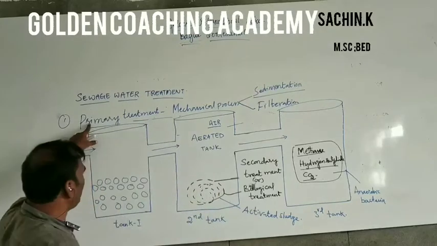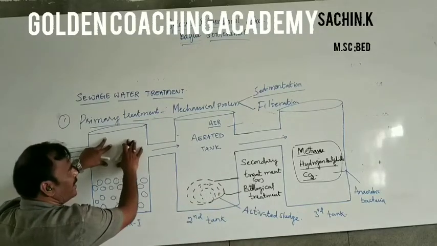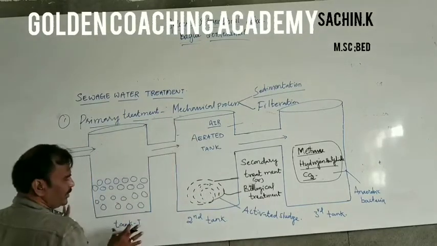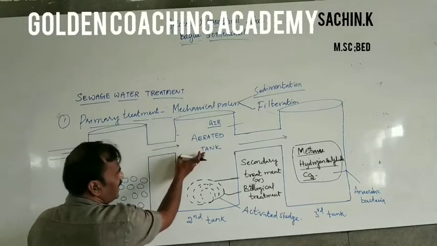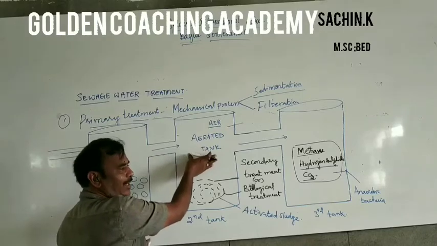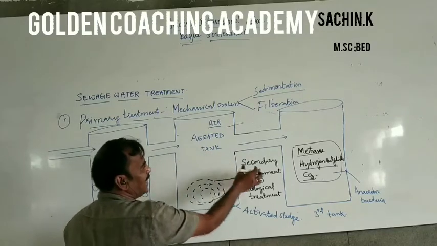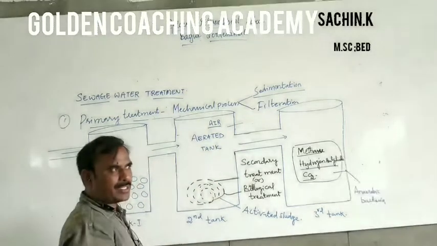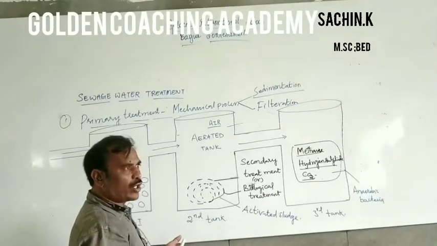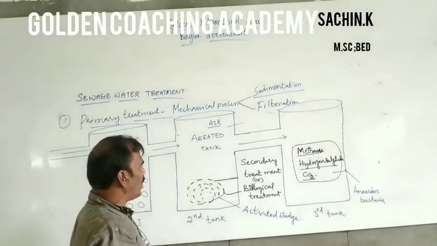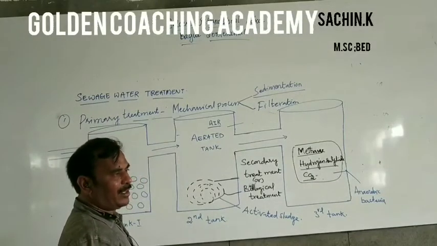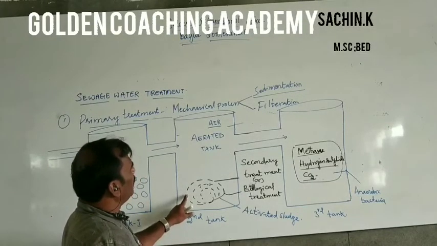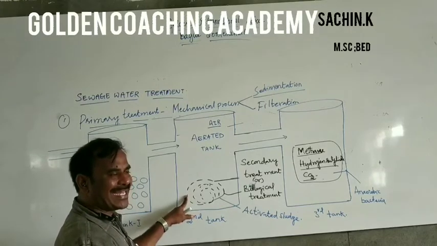So this is a primary treatment. Primary treatment is a sedimentation and the filtration in the first step. After that, it is sent to the second tank, which is filled with air, oxygen. Now the secondary treatment is started because it allows the growth of different microbes which are useful for the degradation of the organic material. So in this some microbial flak is developed.